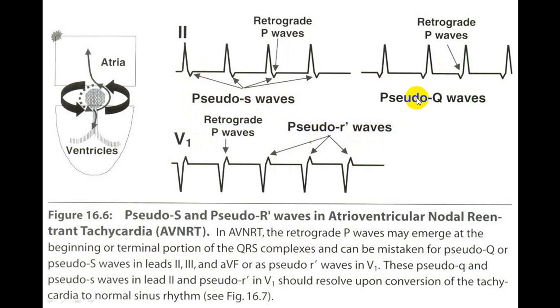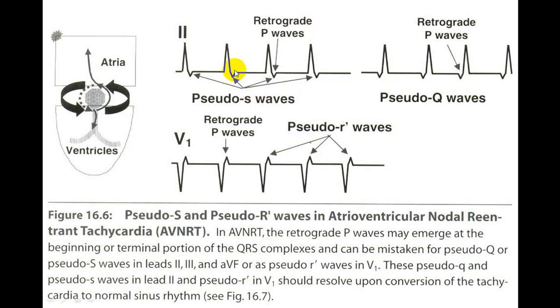But if the reciprocating impulse going to the atrium is faster than the ventricle, then the P wave will be just before the QRS complex, and that will appear like a Q wave. So this we call a pseudo Q wave. Actually this is P wave before the QRS complex, and that is the difference. So in re-entry tachycardias in the AV node, you can have a pseudo S wave, pseudo Q wave, that is P wave before the QRS complex.